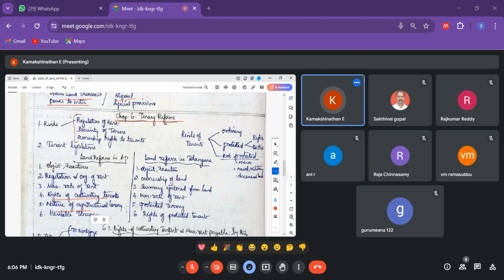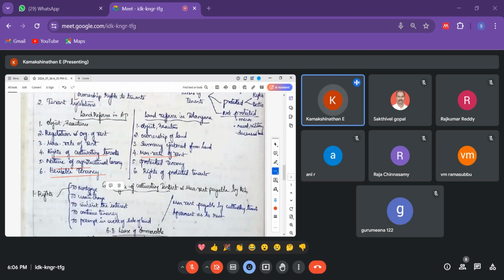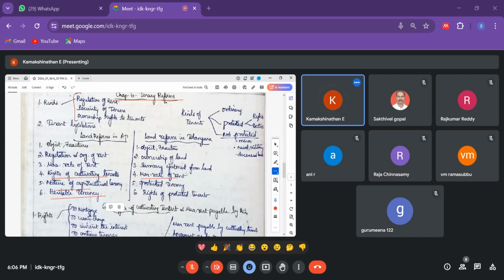So this all speaks about the maximum rent they can take. Okay, and the heritable tenancy. Heritable tenancy means, now, the father would have cultivated a land. Similarly, if the son wants to cultivate the same land, it can be passed on. After the father dies, they cannot automatically push them out and do something else. So the tenants are being hand-held by the government. Okay, so there are ordinary tenants and protected tenants. So these are different kinds of tenants.